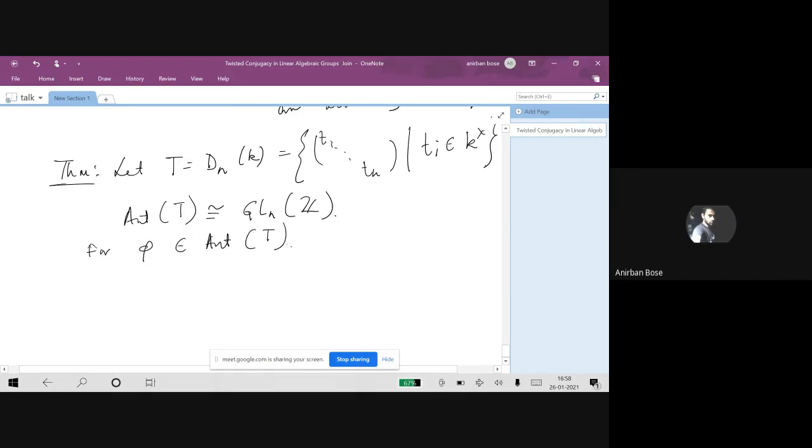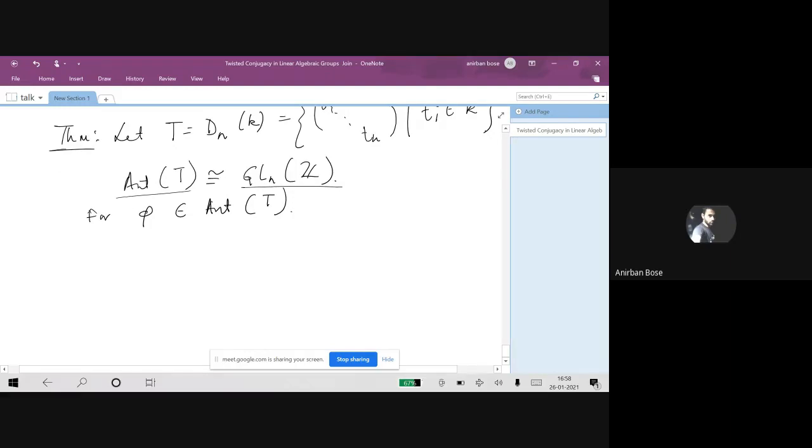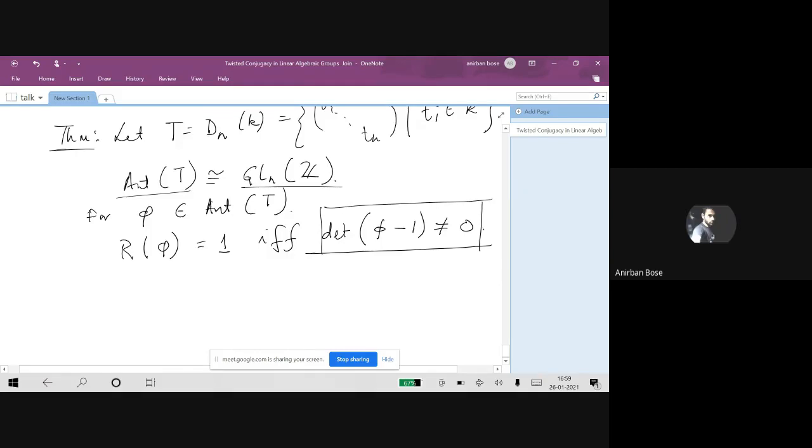T, where we have already fixed an isomorphism of this group with GL and Z. So we can talk about this phi as just a matrix with integer entries. So one can say that for phi belonging to Aut T, R phi is equal to infinity if and only if determinant of phi minus 1 is non-zero. So for torus, we can precisely say under what conditions one can hope to have certain phi for which the R phi will be infinite, and under what conditions it will be 1.